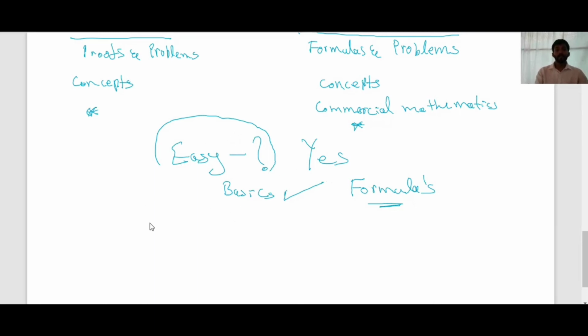If you're spending 30 minutes on another subject, then you need to spend 45 minutes on mathematics. That's the only difference. The reason is it's not a theory subject, it's practical. In each exercise you may get 30 to 40 problems, but no need to worry. If you solve 10 problems, the other problems need not be solved, because similar types of problems will be given. If you're clear with the 10 problems, you can solve 30 problems directly in exams.